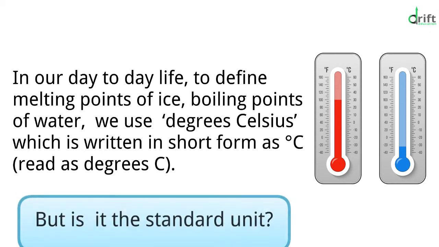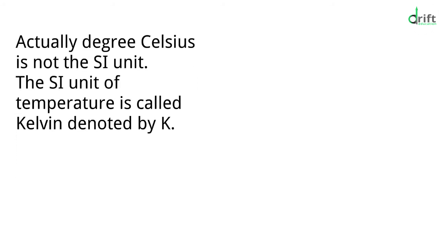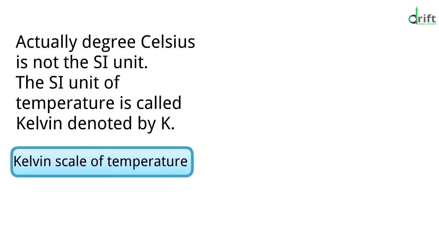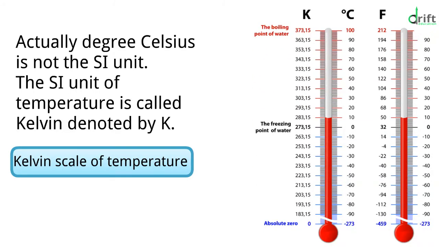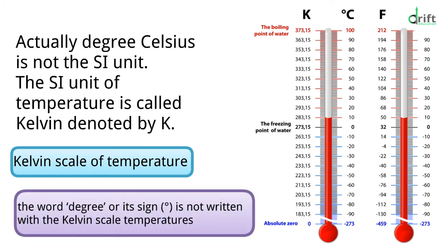But is it the standard unit? Actually, degree Celsius is not the standard unit. The SI unit or the standard unit of temperature is called Kelvin, denoted by K. So, there is another scale of temperature called Kelvin scale of temperature, which is used by the scientists mainly for research work. Please note here that the word degree or its sign is not written with the Kelvin scale of temperature. Please make a note of it.